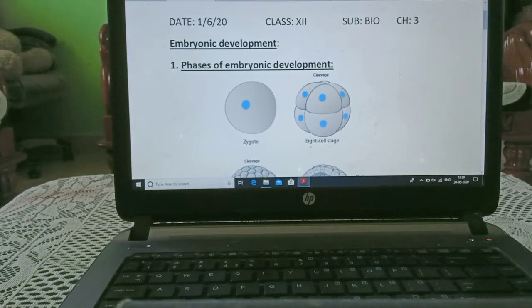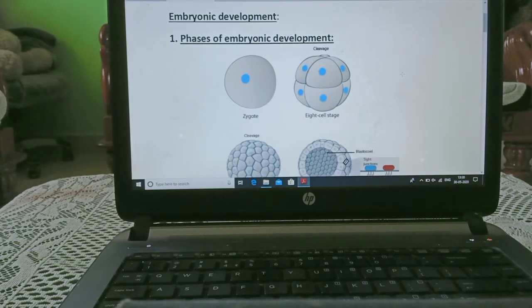Today we are starting with phases of embryonic development, meaning in what manner the embryo is formed. Today's lecture is for this. Now this is the zygote. Zygote is formed by the fusion of the nucleus of sperm to the ova.